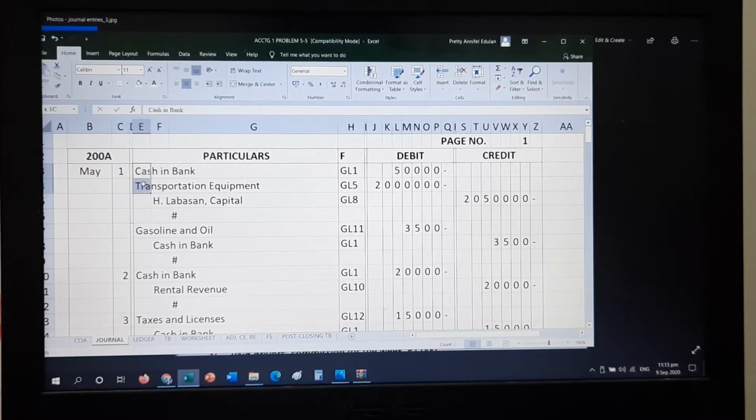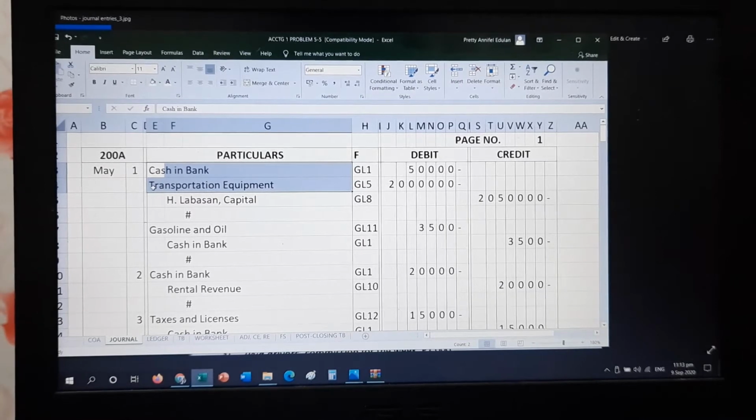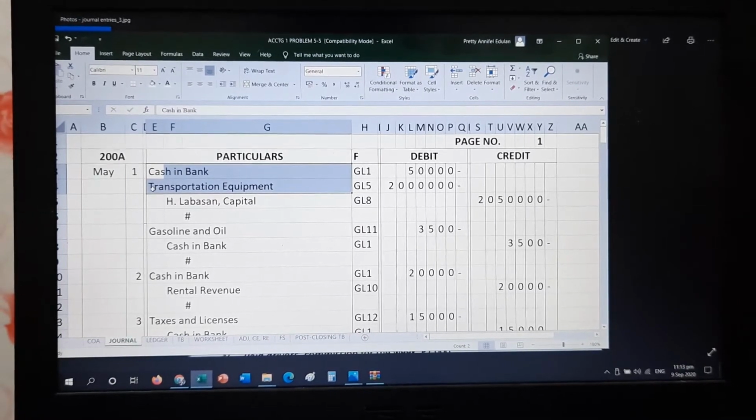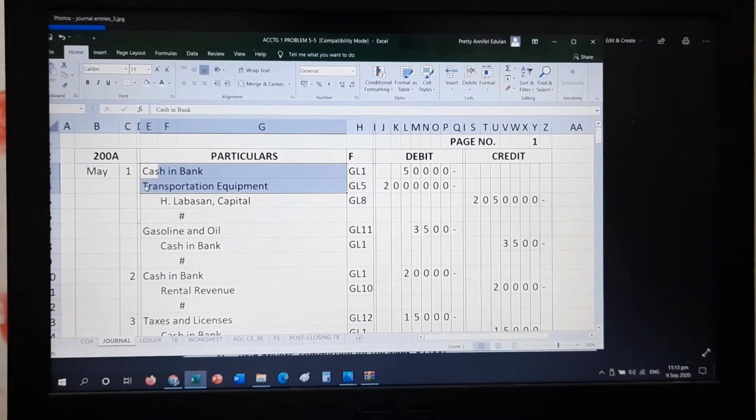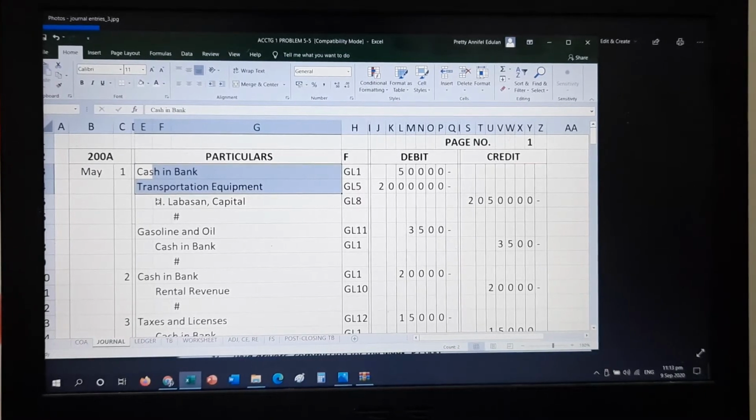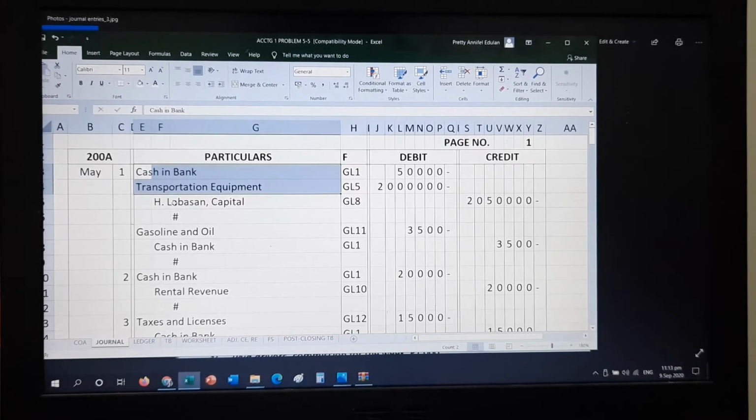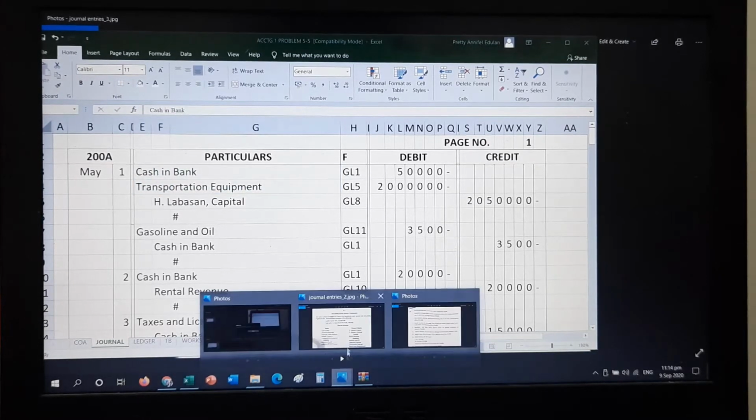In the debits, there is no strict rule that what is mentioned should be the first. So you could just interchange your account titles. You could start with transportation equipment or you could start with cash in bank. Credit, since it is an investment, that should be H. Labasan Capital worth 2,050,000. Again, do not forget the folio. You have already numbered your chart of accounts. Going back to the problem,